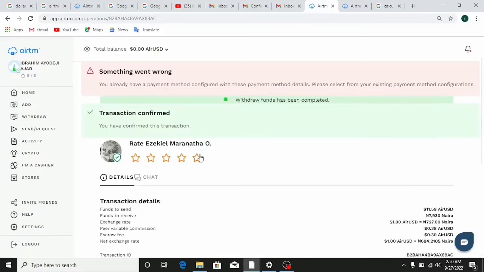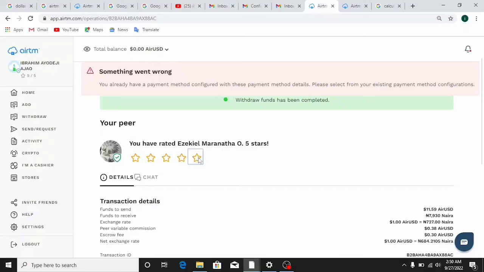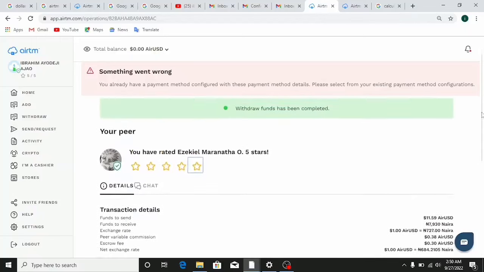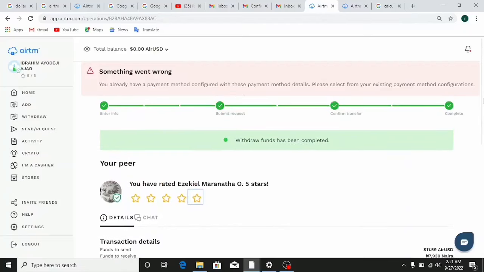So for you to rate anyone 5-star here, don't click on the first one, don't click on the second one. You need to make sure you click on the last one here, which is 5-star. You can see you have rated Ezekiel 5 stars. You've rated him 5-star basically. So that's how you actually do arbitrage here on Airtm, and you literally make profit from it.